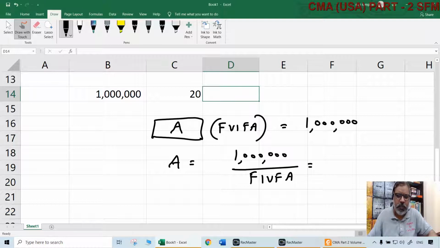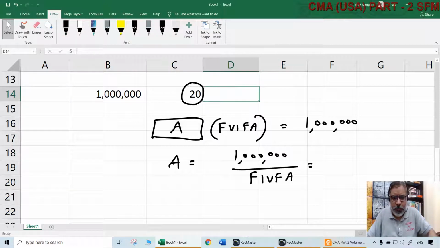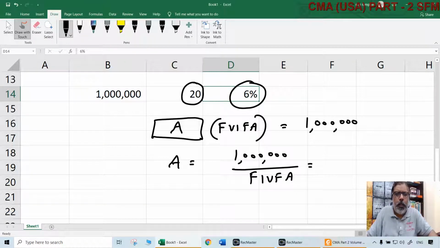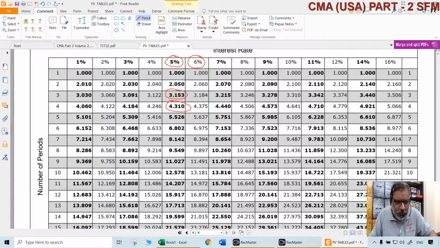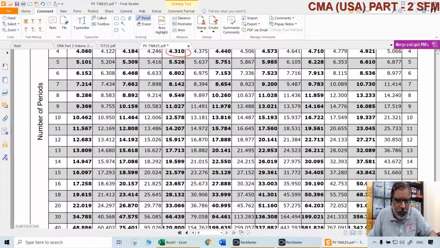Then how to know this FVIFA? That depends upon two things. One, the time period, which in this case is 20 periods, and two, interest. Let us, for simplicity, take 6% as the expected rate of interest. 20 periods, 6%. That should be kept in mind while looking at the table. We are looking at FVIFA, so we have to look at the correct table. 6%, 20 periods. Where is that? 20 periods here.